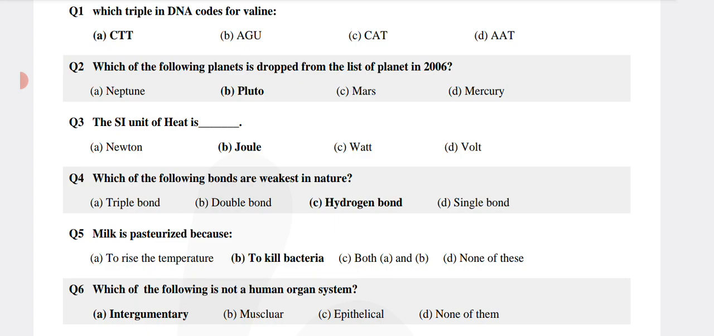Which of the following planets is dropped from the list of planets in 2006? That is Pluto. The SI unit of heat is joule.